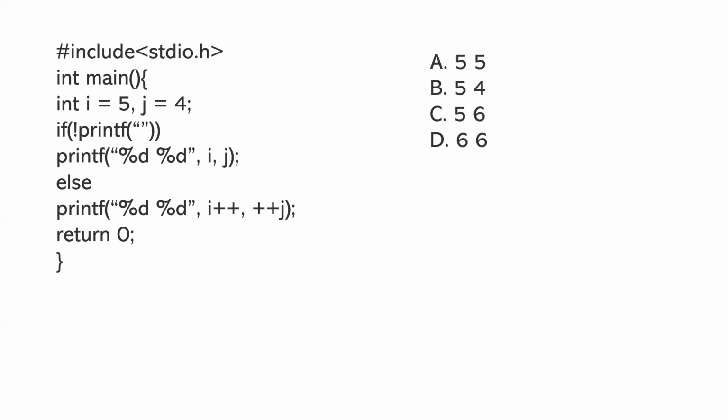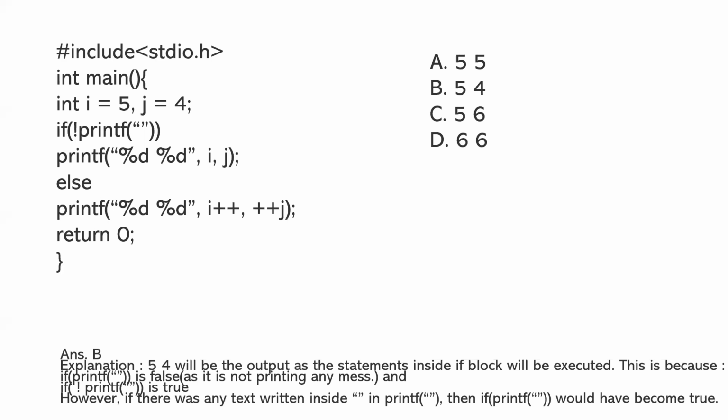The options given are 5 space 5, 5 space 4, 5 space 6 and 6 space 6. Here the values for the integers i and j are already assigned. You need to figure out what the values will be inside the if condition. So the solution is like this.